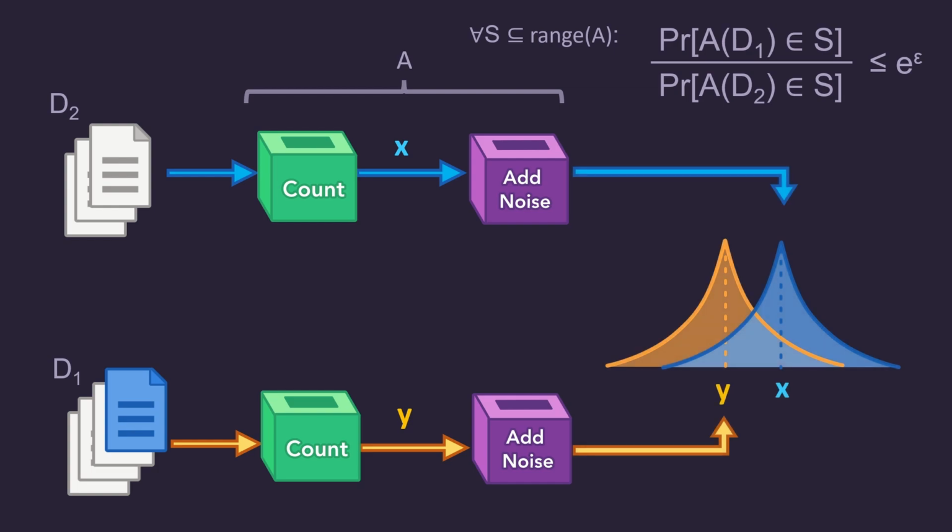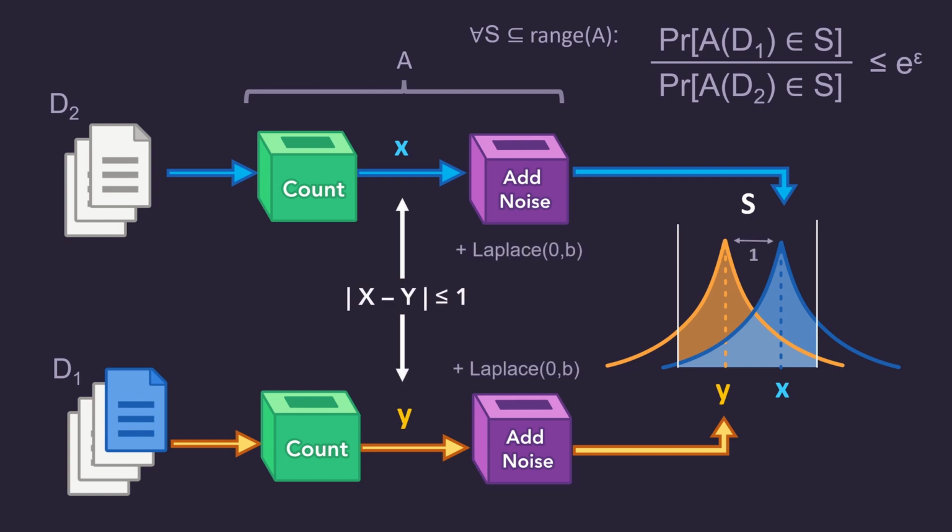We can interpret the output of A on dataset D1 and D2 as two random variables centered around X and Y. For perfect privacy, you would want these distributions to be identical because then we would not spill any information about the extra record. To measure the difference of these distributions, the formula of differential privacy is used. The formula divides the area under the curve for all possible subsets of these distributions. The maximum value of these divisions will then be equal to the exponential of epsilon.